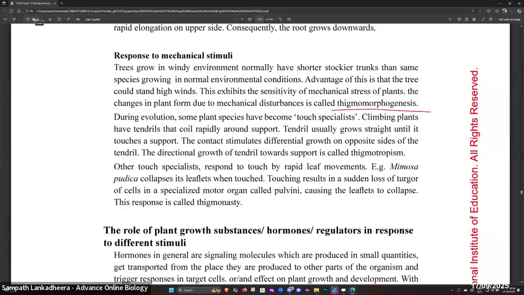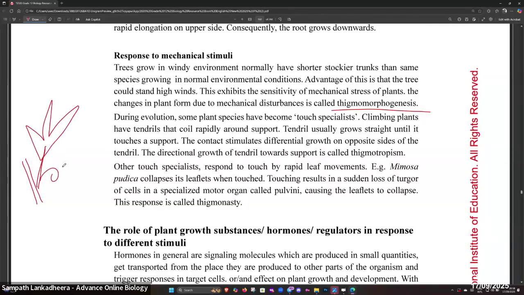You know the tendril, right? In passion fruit leaves, this is the passion leaf. This is that coiled stuff. That is what you call the tendril.